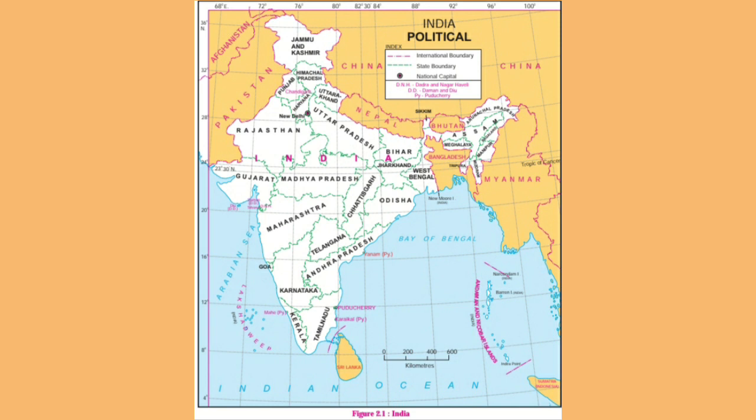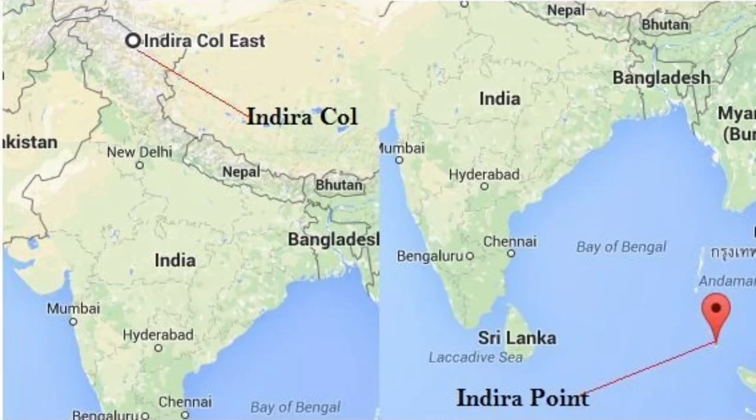Now why north? Because even the southernmost part of India is known as north, because it is in the northern hemisphere. So we need to remember that. Now the longitudinal extent: India is from 68 degrees 7 minutes east, because it is in the eastern hemisphere, to 97 degrees 25 minutes east. So this is what you need to remember. These are the location and extent.